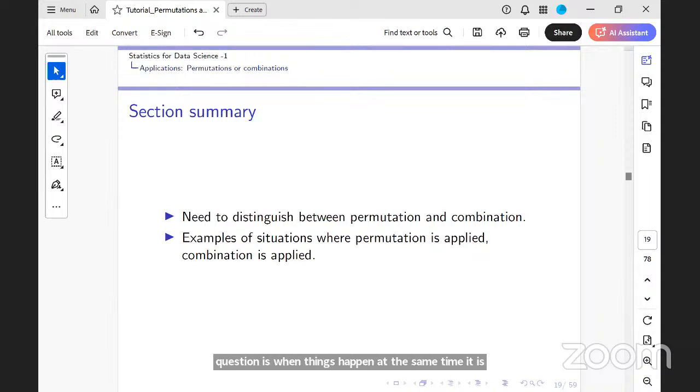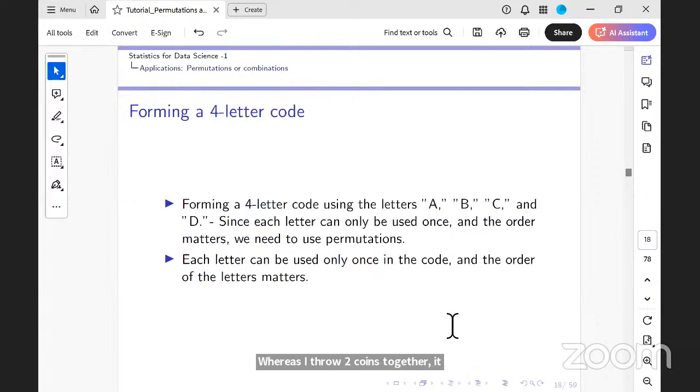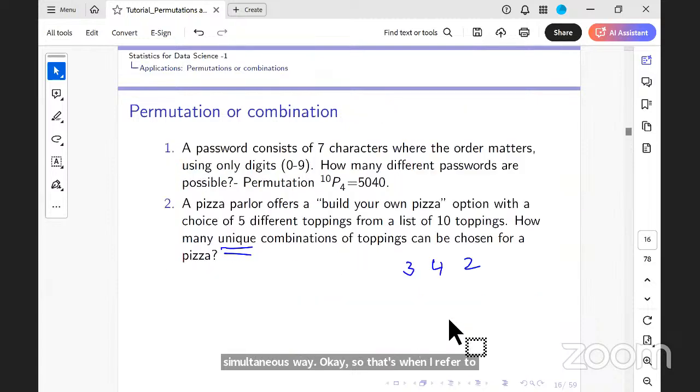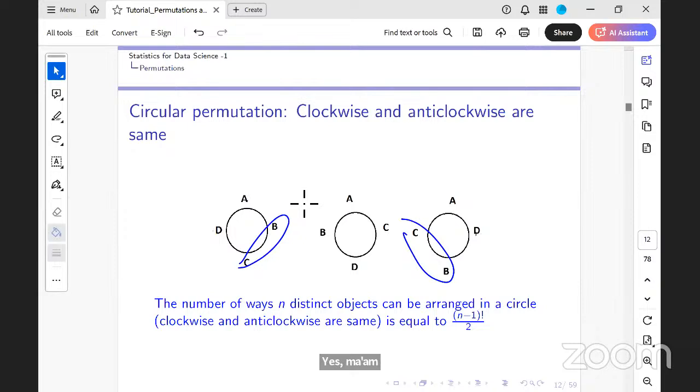Any other conceptual doubts regarding permutation? I had one question on circular permutations. In the anti-clockwise and clockwise permutation, if it is asked whether the order matters, are we saying that the order matters?